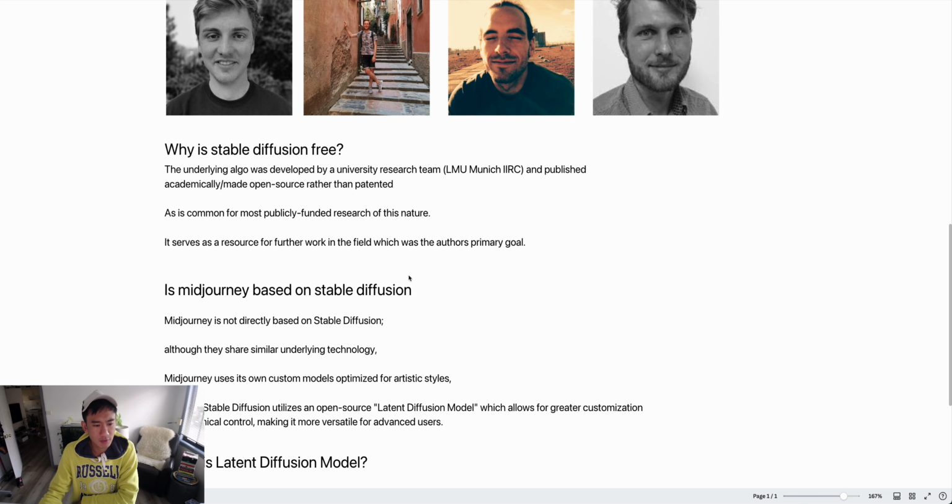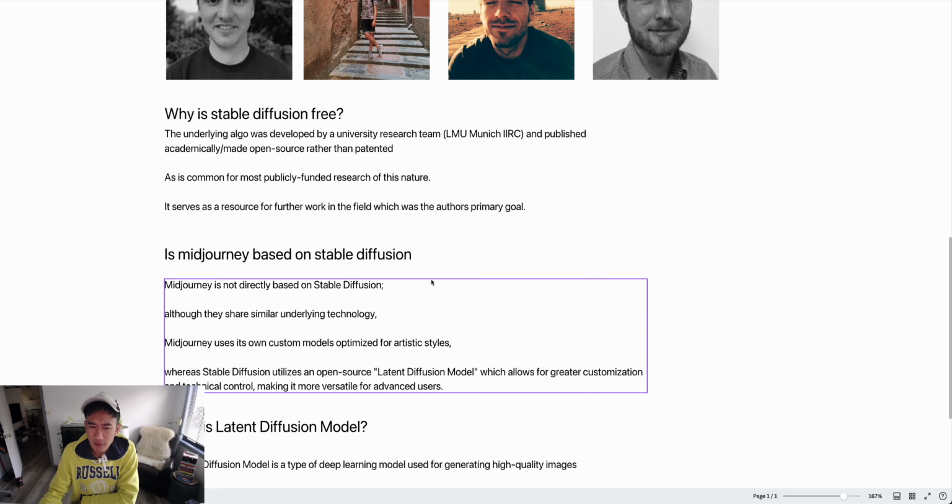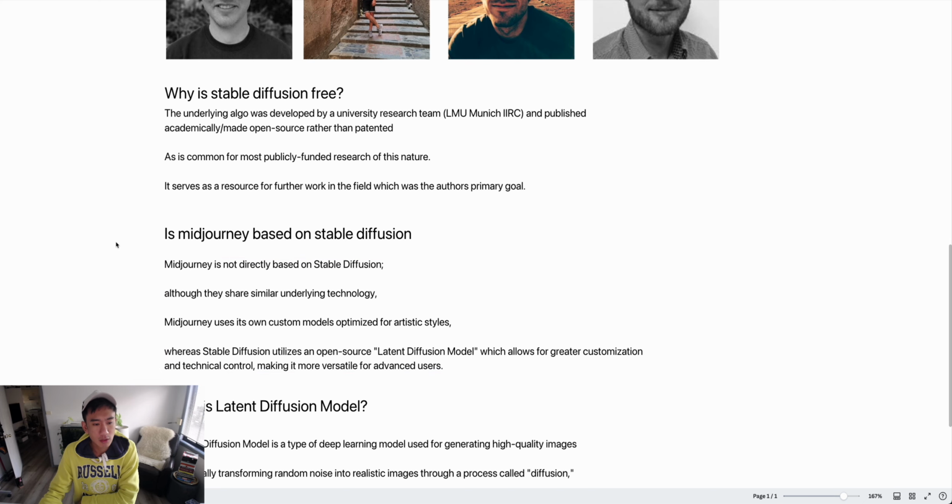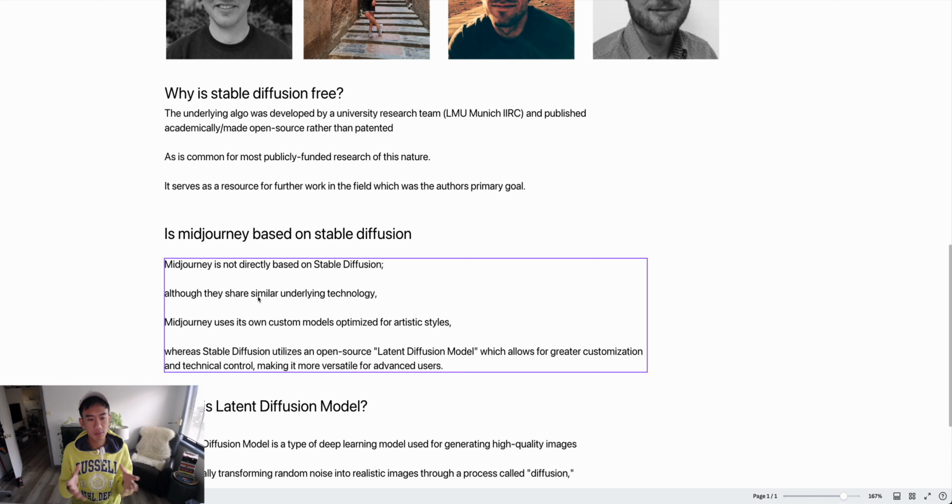Now my next question was, is Mid-Journey based on Stable Diffusion? So no, Mid-Journey is not based on Stable Diffusion, although they share similar underlying technology. Mid-Journey uses its own custom models optimized for artistic styles, whereas Stable Diffusion utilizes an open source latent diffusion model, which allows for greater customization, technical control, and making it more versatile for advanced users.